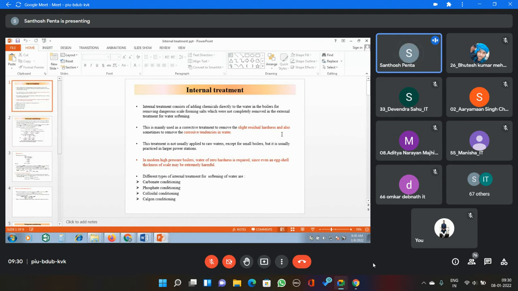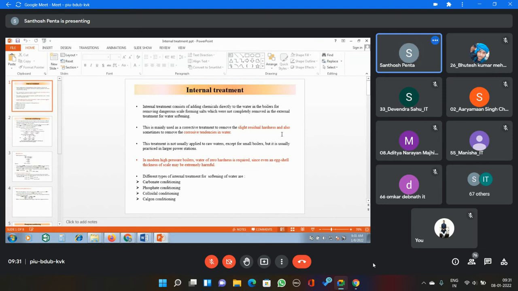In the external methods, the zeolite process: the hydrated sodium aluminum silicates are called zeolites. In the zeolites, sodium ions are responsible for the exchange of hardness-causing cations. Only cations are removed, anions are not removed. That is one of the drawbacks. Then the ion exchange method: two resin beds are there, a cation resin bed and an anion resin bed. When the water passes through the cation resin bed, all types of cations are exchanged with H plus ions. When water passes through the anion resin bed, all types of anions are exchanged with OH minus ions. The resultant water has H plus and OH minus ions, hence it is ion free. So it is the deionization or demineralization method. No minerals, no ions, only water.